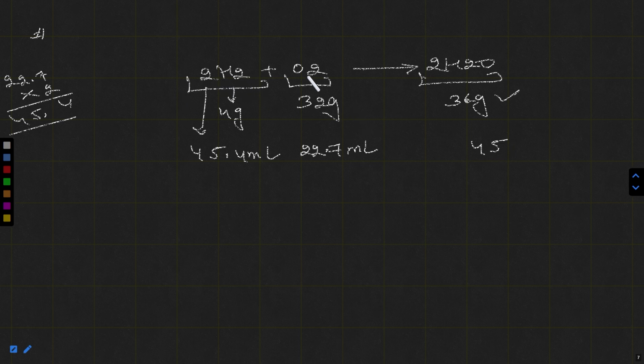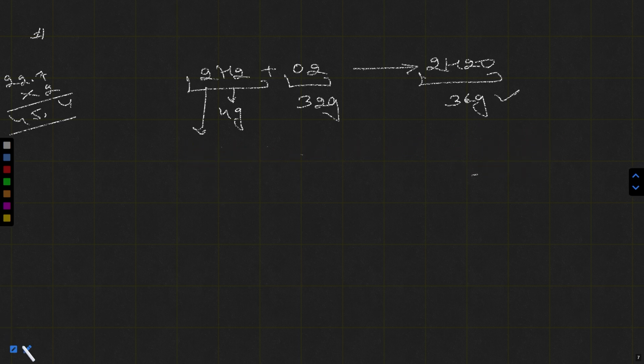Yes. 2H2 plus O2 gives 2H2O. So 45.4 ml reacts with 22.7 ml and produces 45.4 ml of water. That is how you can conclude this point. I hope you are very much aware of stoichiometry and stoichiometric calculations.